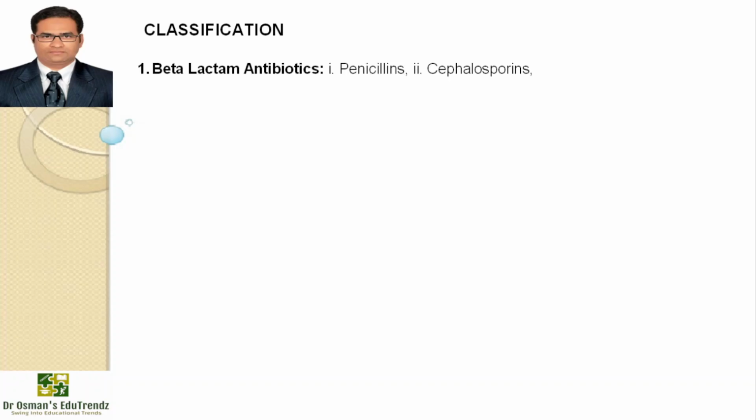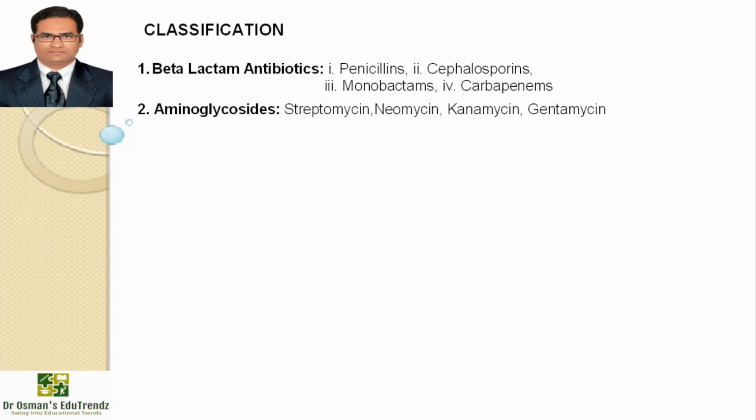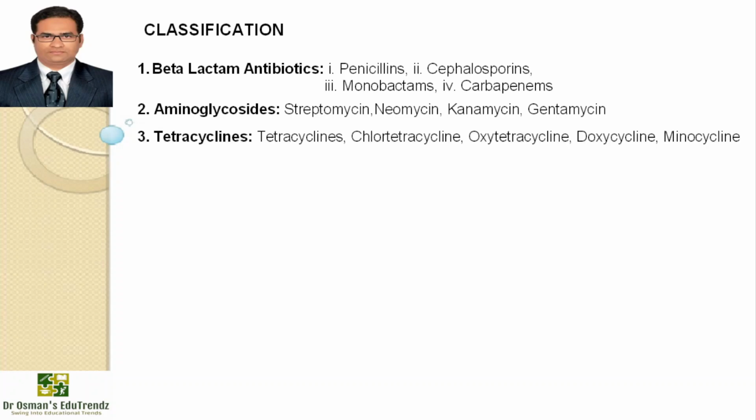Now, if we move on to the classification of antibiotics, we'll come across different classes. The first class will be beta-lactam antibiotics, which includes penicillin, cephalosporins, monobactams and carbapenems. Of course, we will be talking about them in detail later. The second class will be aminoglycosides, for example streptomycin, neomycin, kanamycin, gentamicin. The third class will be tetracyclines, for example tetracycline, chlortetracycline, oxytetracycline, doxycycline, minocycline.